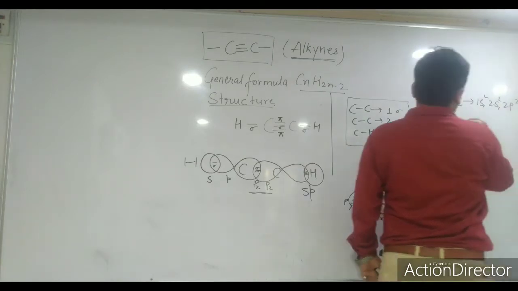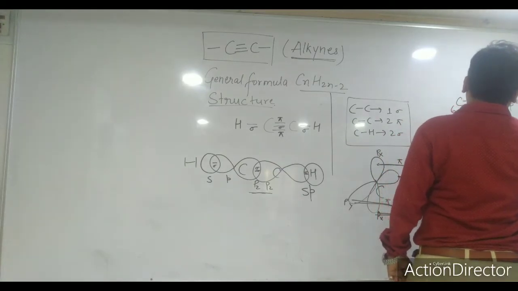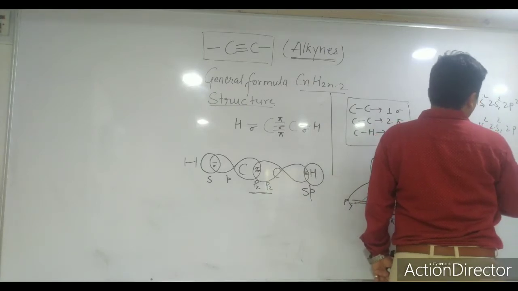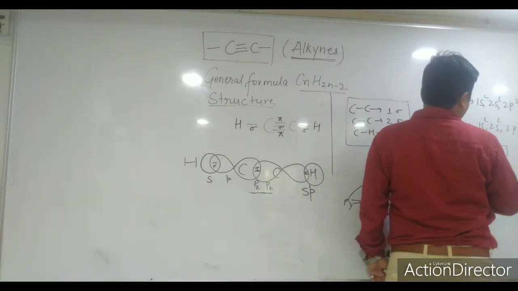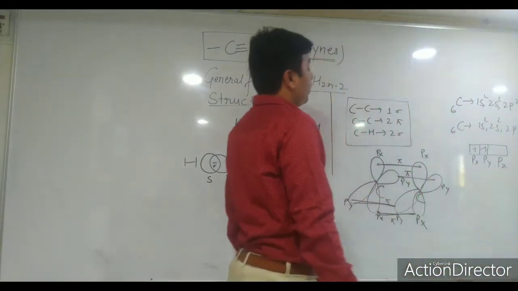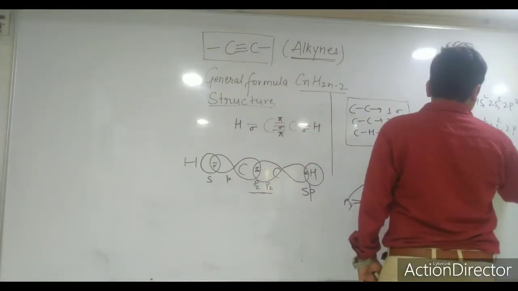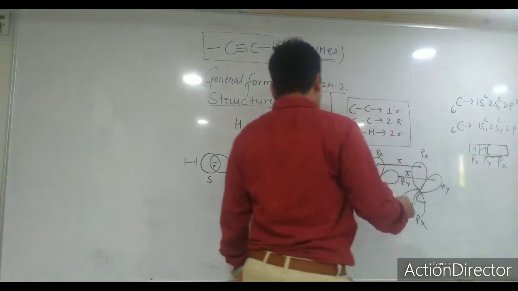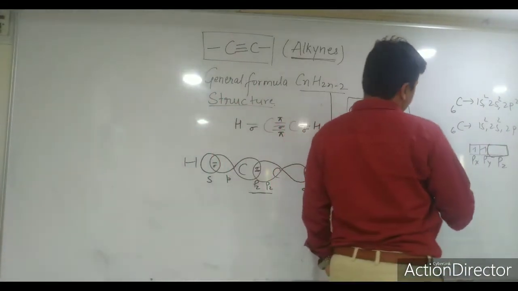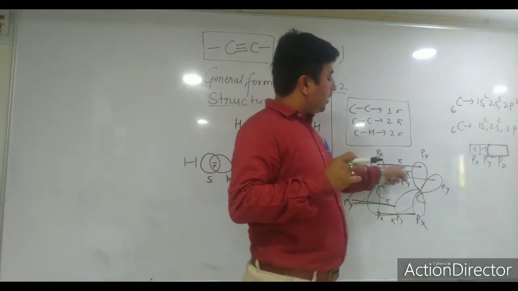In the p orbitals there are 2 electrons, that is px, py and pz. In px and py, one electron each is there, both carbon atoms will have. The headwise overlapping of pz gives you a sigma bond, and px and py, with lateral or sidewise overlapping, give you pi bonds. That's why I have shown you these.